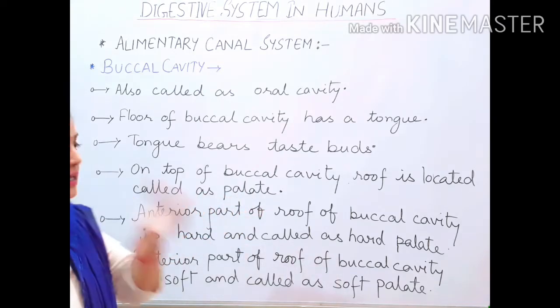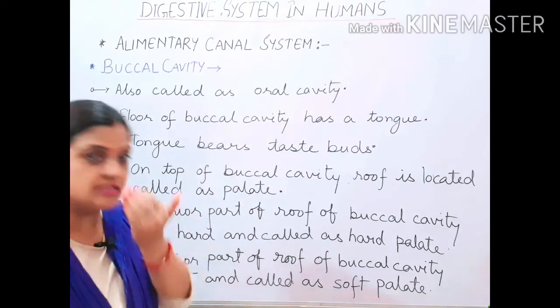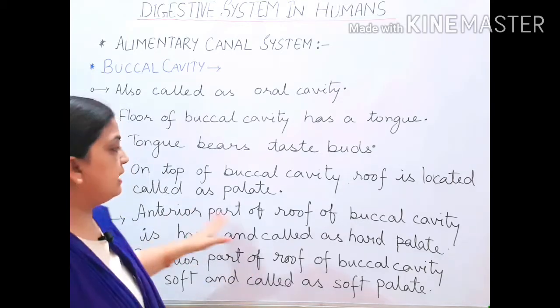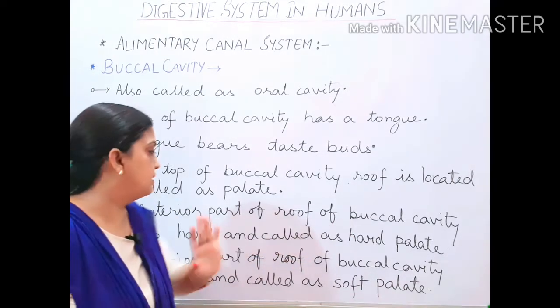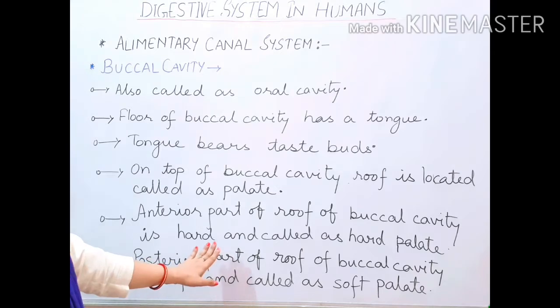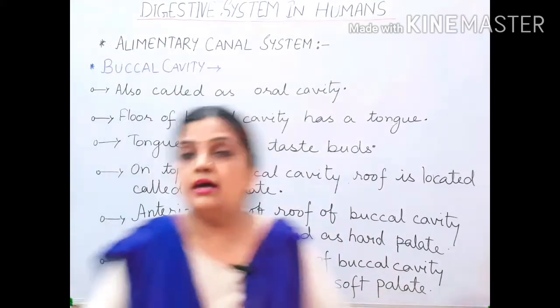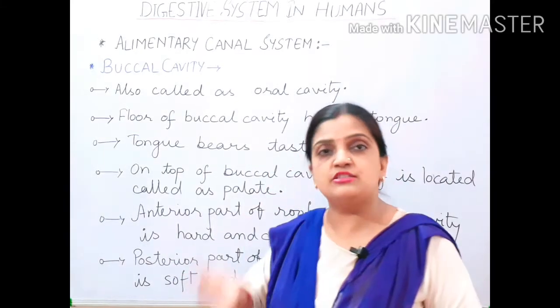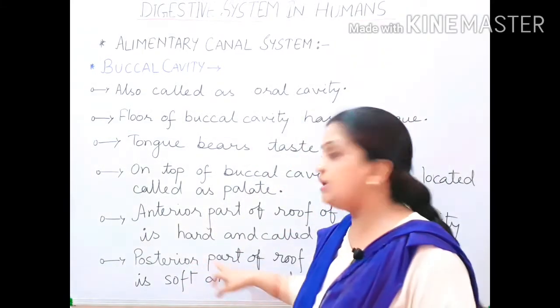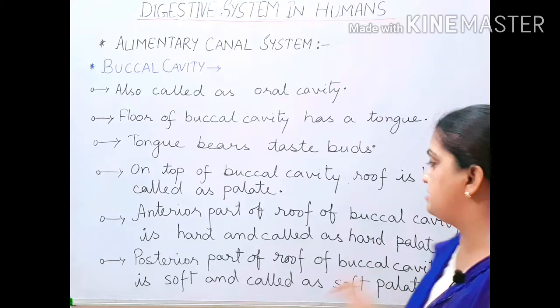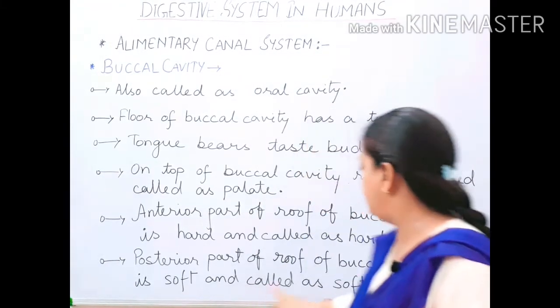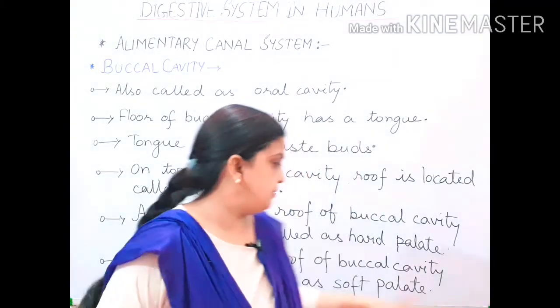The anterior part, the front part, of the roof of the buccal cavity is hard, and it is called the hard palate. And children, the posterior part, posterior means the back part, of the buccal cavity is soft, and it is called the soft palate.